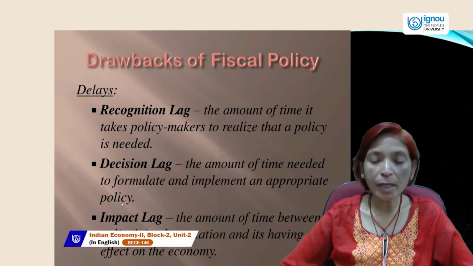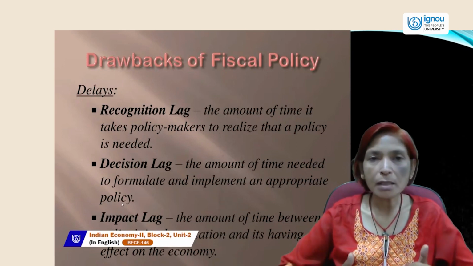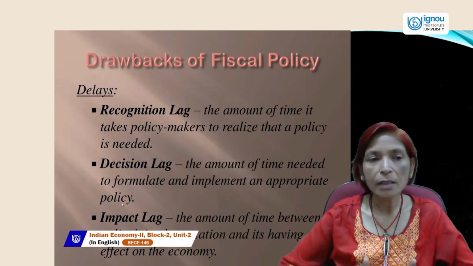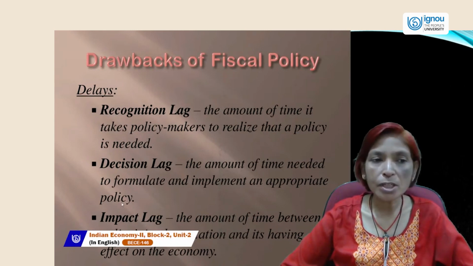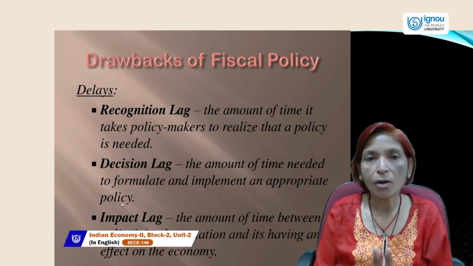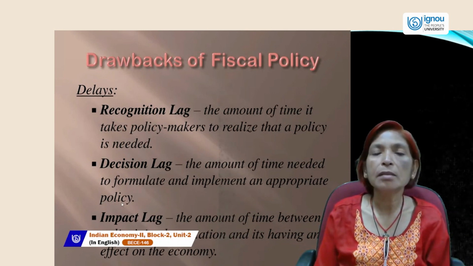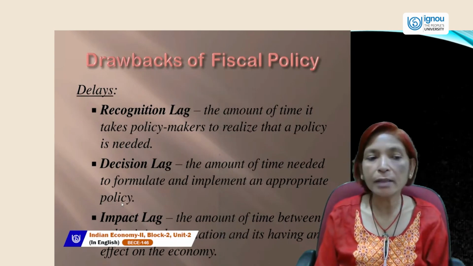The amount of time between a policy's implementation and its having an effect on the economy also takes a very long time. So these three are the drawbacks of fiscal policy, in which the first is recognition lag. Lag is the difference of time, the amount of time it takes policymakers to realize that a policy is needed.